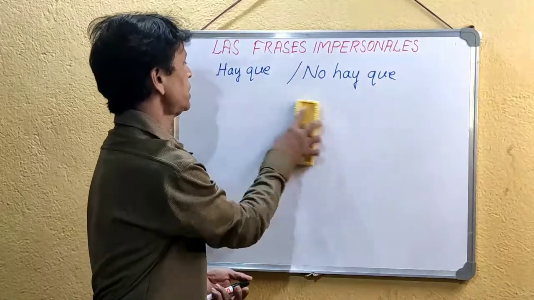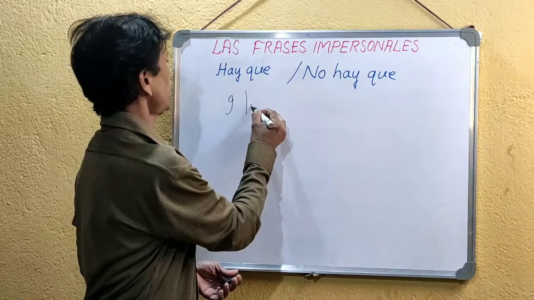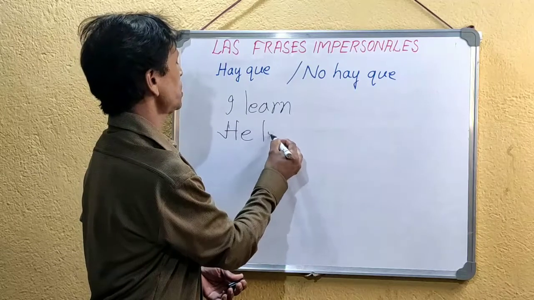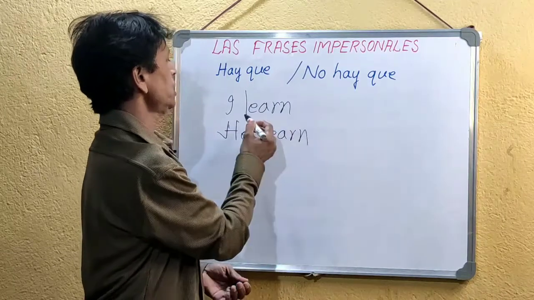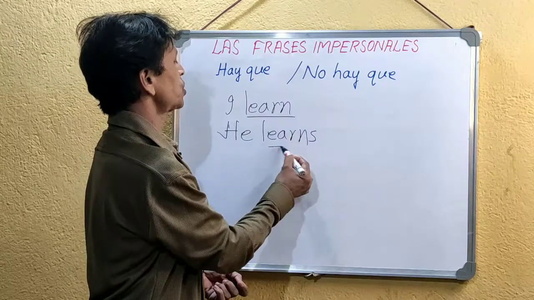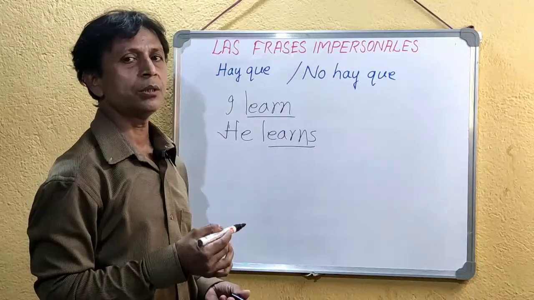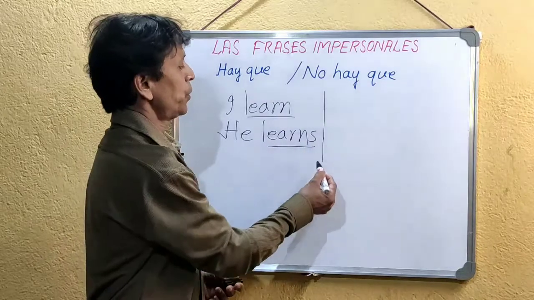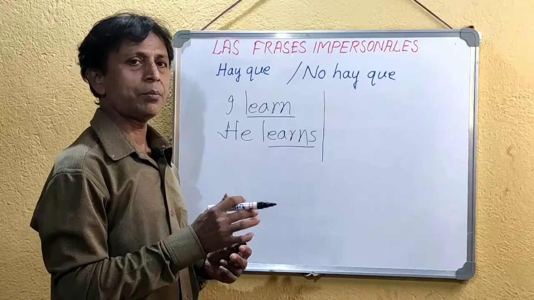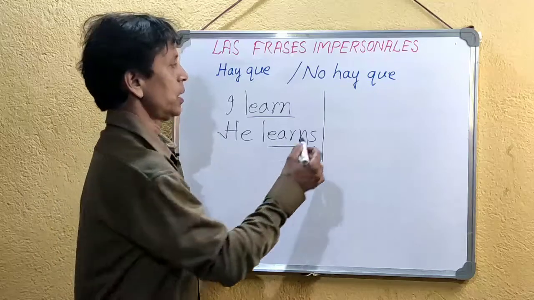But I learn, you learn, as I say once again, I learn, he learns. This is not impersonal, because the verb is changing according to the change of the subject. In an impersonal sentence this doesn't happen, because the verb of the impersonal sentence can be related to any kind of grammatical subject.